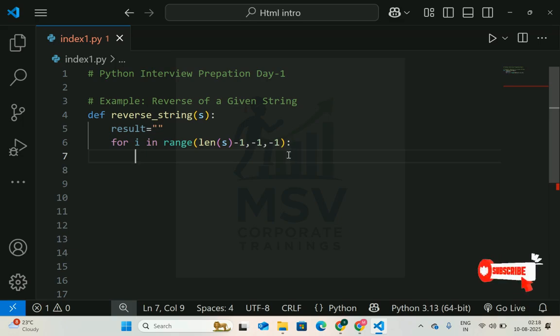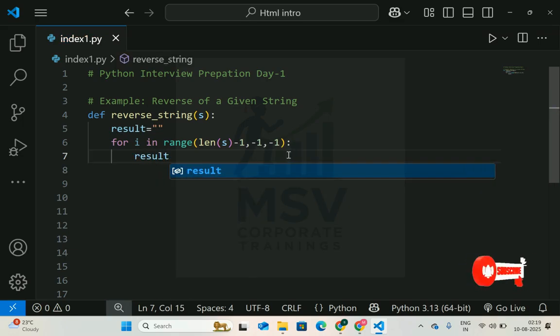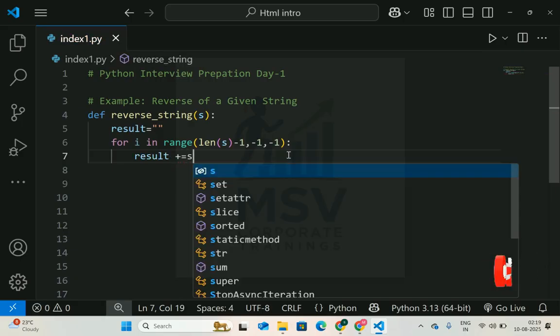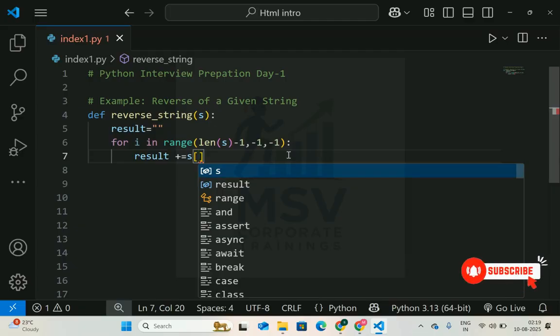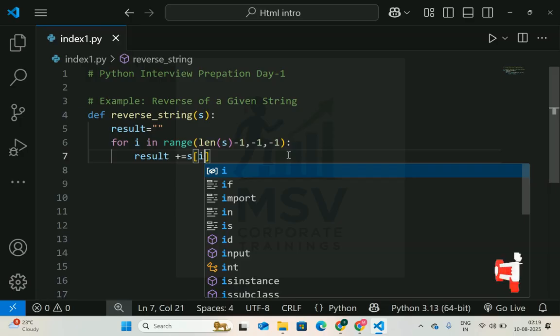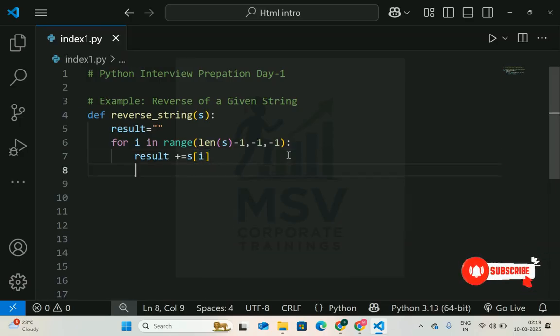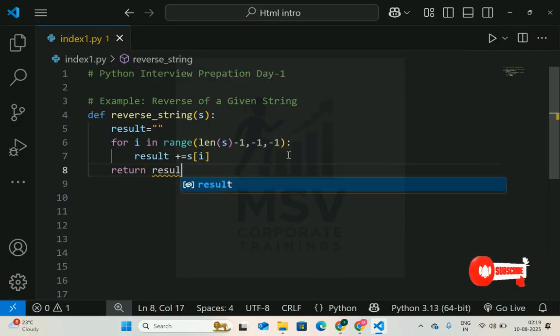So now I need to add to result, equal to sending this one to the iteration part. And now return result.